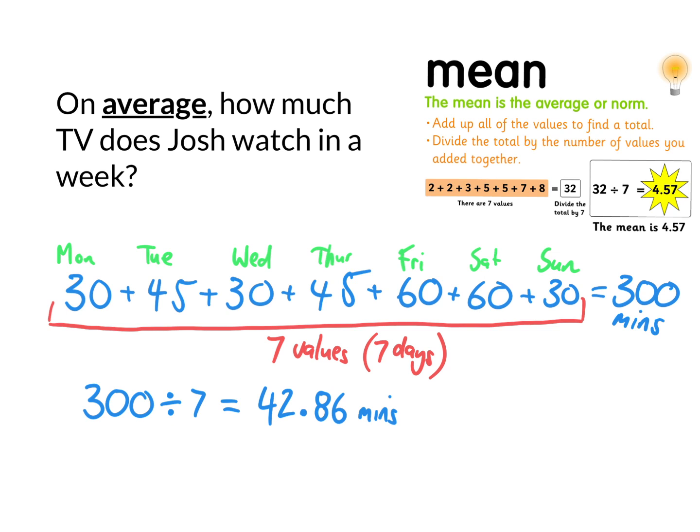So across the week, Josh watches 300 minutes of TV. We know that there are 7 days in a week. So 300 minutes divided by 7 days is 42.86 minutes per day. So each day, Josh is watching on average 42.86 minutes of TV a day.